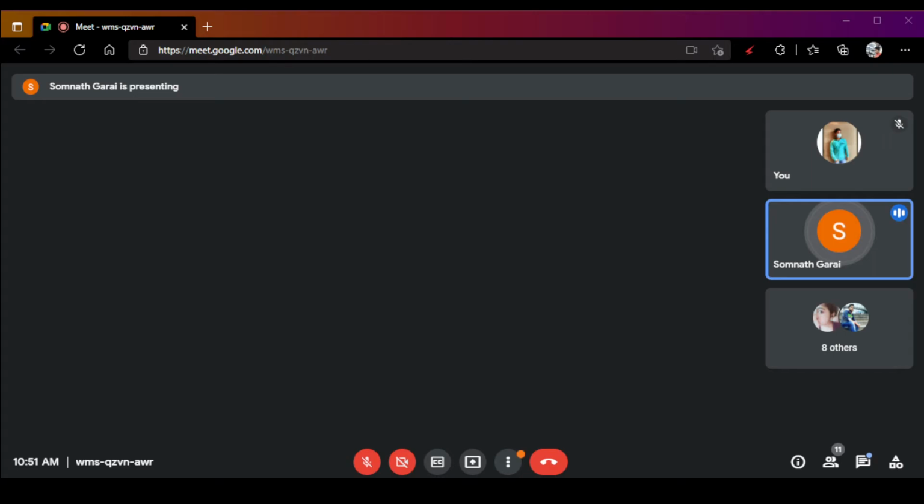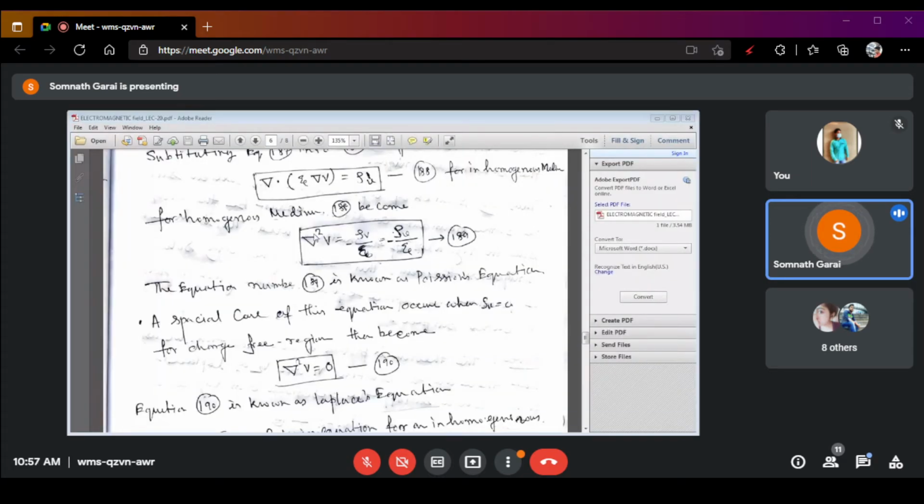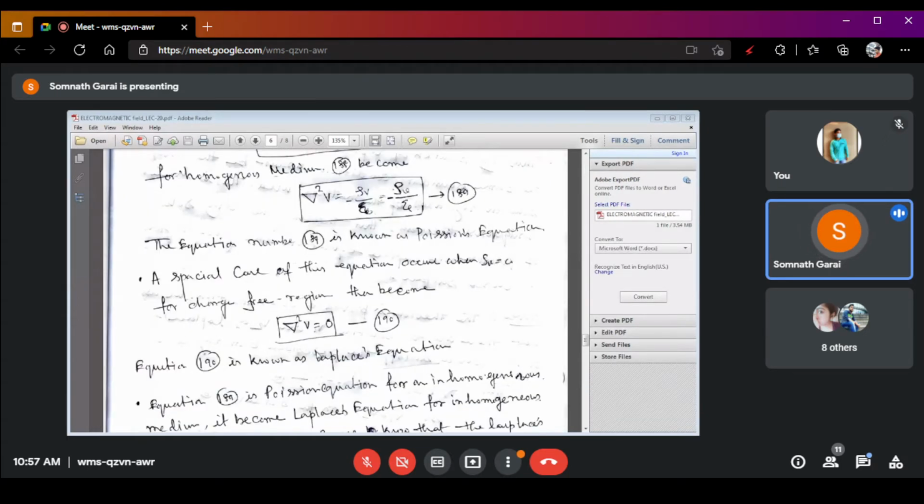Now, if rho V is equal to 0, we can write del square V is equal to 0. That is equation number 190, and equation number 190 is called the Laplace equation.